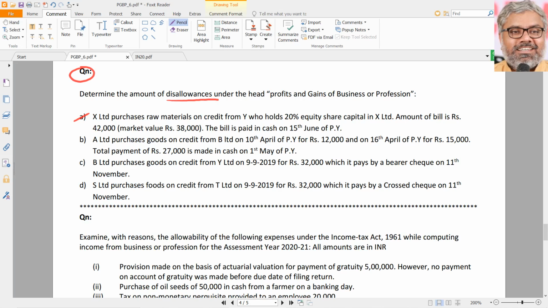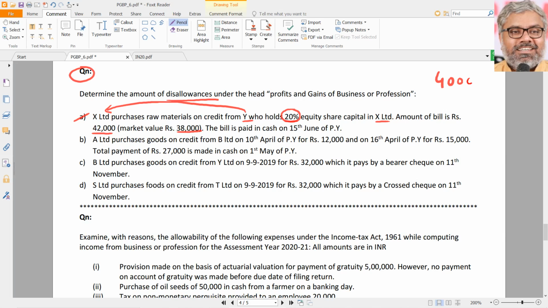X Limited purchases raw material on credit from Y, and Y is holding 20% equity share capital in X Limited, which means what? Y is a related person to X Limited according to 40A(2). That is first of all clear, because Y is having substantial interest in X Limited. Amount of the bill is 42,000 rupees. Market value was 38,000. Means how much is the excessive amount?